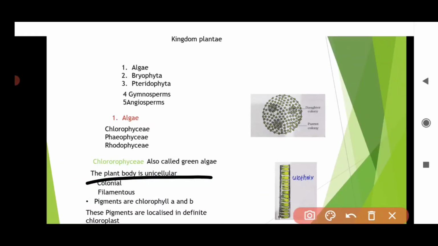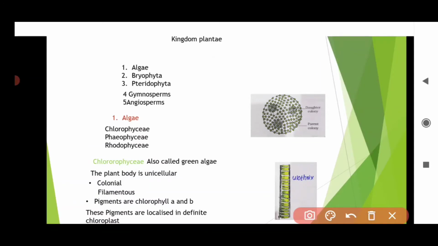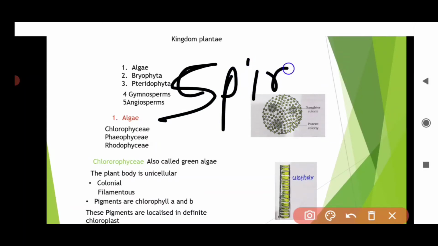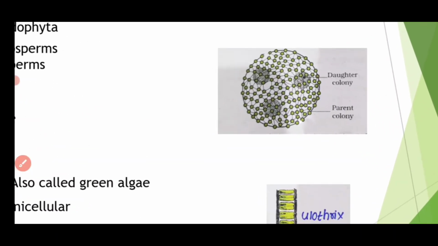So the plant body, the algal body, is unicellular, or it can be colonial, or it can be filamentous. So remember the examples. Unicellular green algae are chlorella, and also spirulina, which is also a unicellular green algae. Colonial green algae is asked in your examination. By showing this diagram, they will ask you.